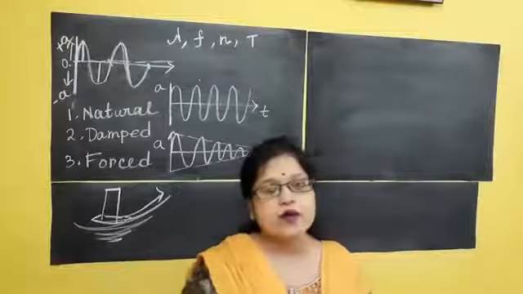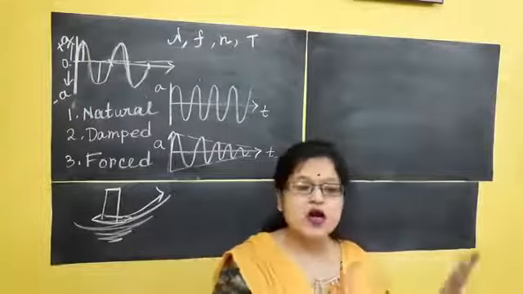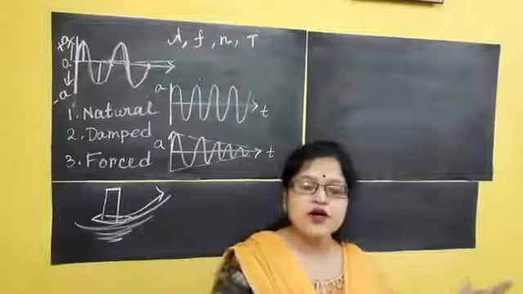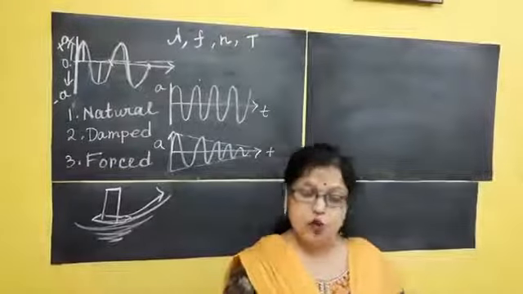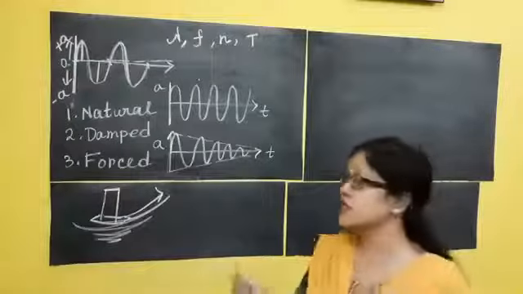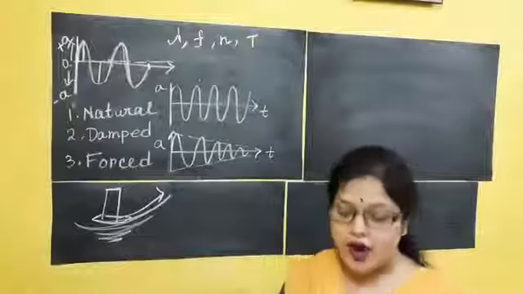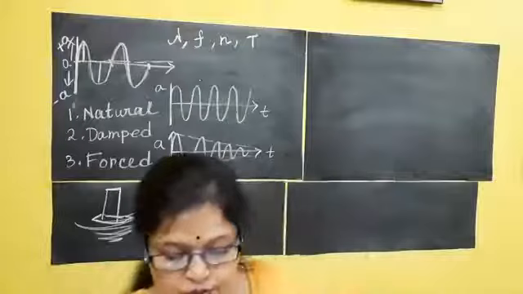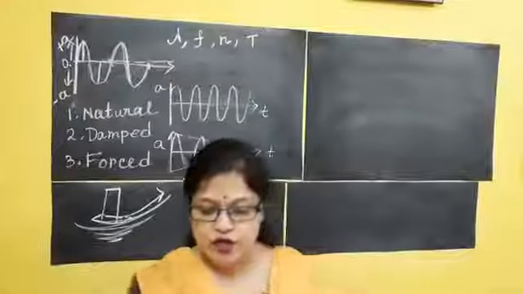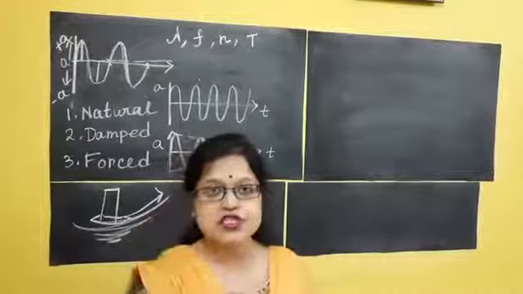The damped vibration might dissipate very fast or very slow, but there will be dissipation, there will be loss of energy due to the outside force. Clear? So what are the examples of this? When a slim branch of a tree is pulled and released, it makes a damped vibration.